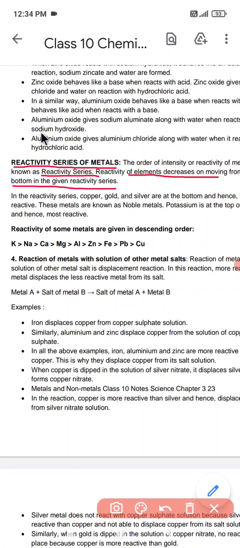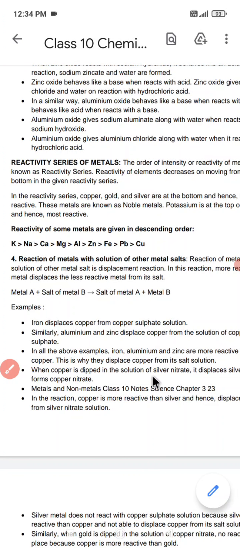In a reactivity series we are arranging the common metals in a table according to their reactivity, according to their strength. This is called the reactivity series of metals. Just remember, depending on the activity of a metal, the intensity by which these metals react, we divide these metals into a series, and that series is called the reactivity series of the metals. In the reactivity series of metals, elements are arranged based on their activity.